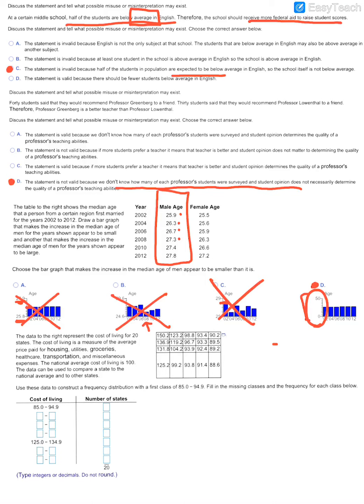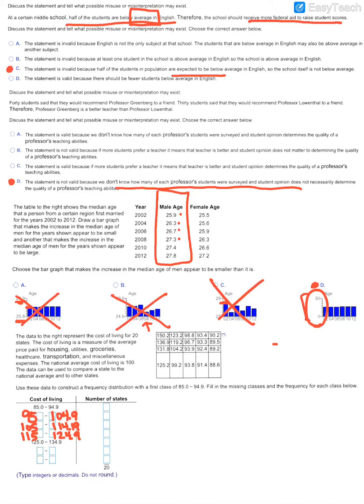All right, in the next question, we're given a table of numbers, and we're asked to construct a frequency distribution. So first, to get my different classes, if you'll notice, we're going from 85 to 94.9, so this next class would have to start at 95 and then we would actually go up to 104.9. And then the next class would have to start at 105, and it would go up to 114.9. And then we'd have 115, and then that would go up to 124.9.